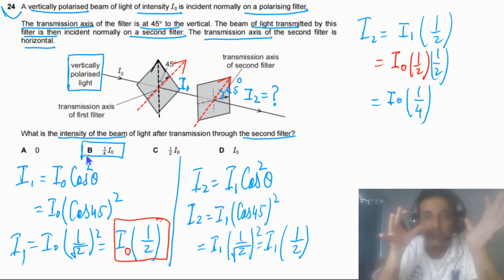If this is clear to you, it means you can answer a lot of questions from polarization at this level. And if it is not clear to you, when you watch this video one time, you can stop the video, do the question again by yourself and watch the video again. And this question will make your polarization concept very clear.